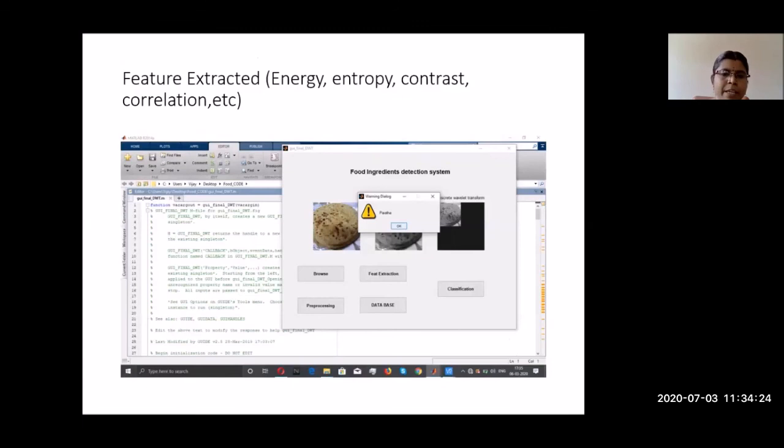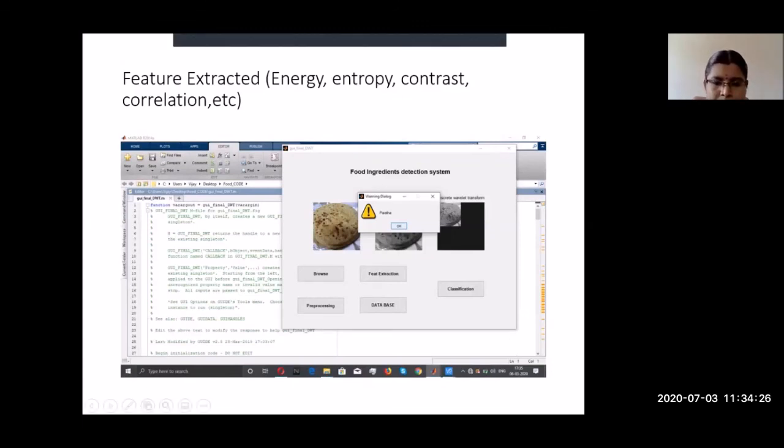For example, here we have taken a pasta, a parota. That parota image is taken and given to a neural network, to which a lot of training has been given. Once any new image is given, as in the second image, the neural network calculates the DWT, the discrete wavelet transform. It extracts the features, and based on the features, it finally identifies what that food is. So this food is paratha.